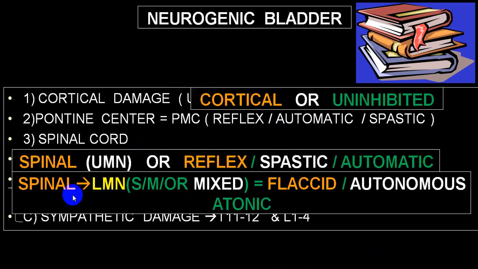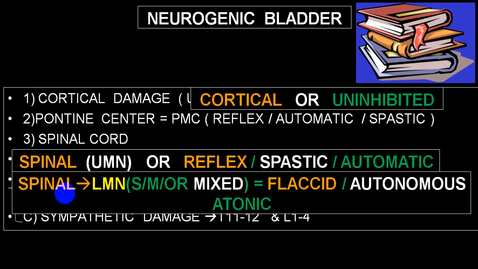While damage at the level of S2, S3, S4 is given the name lower motor neuron or flaccid or autonomous or atonic bladder. And depending upon the damage to which part of the spinal cord, if it is pure sensory involvement, meaning the posterior column and lateral column involvement, it will be sensory bladder, sensory paralyzed bladder.